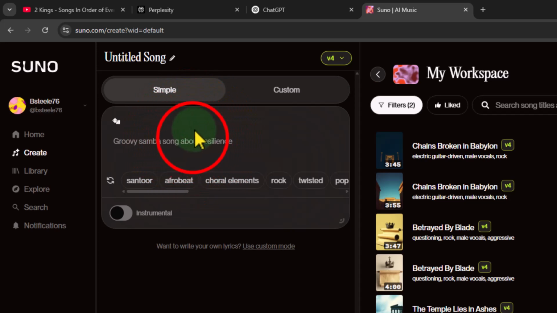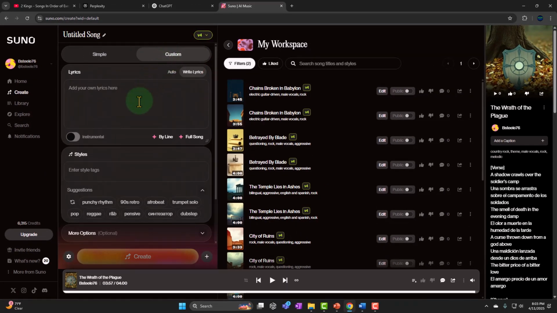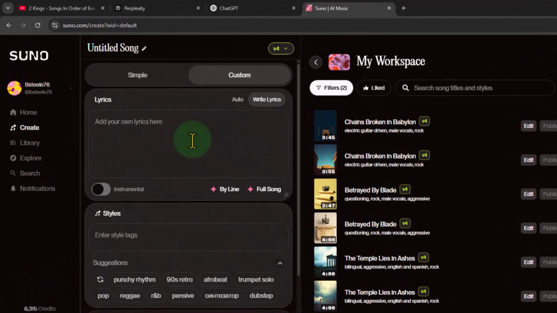One is that you give it a simple prompt and it uses its AI generator software to expand on the song to create the song around it. Or two, you get more specific about the lyrics and you say, here's exactly what I want in the lyrics, and then it creates a musical format of the lyrics. It just tries to put what you gave it text-wise into a song.